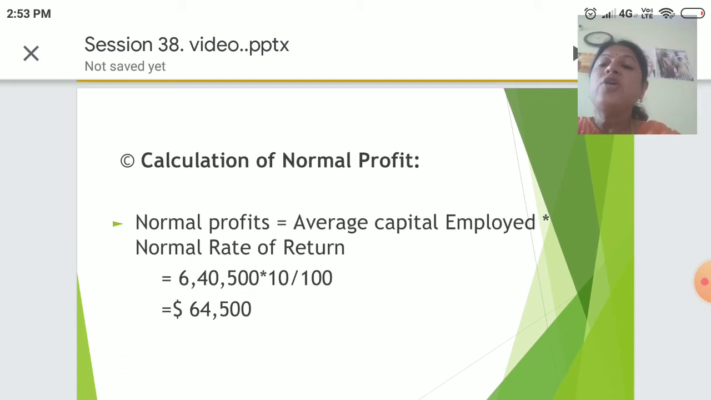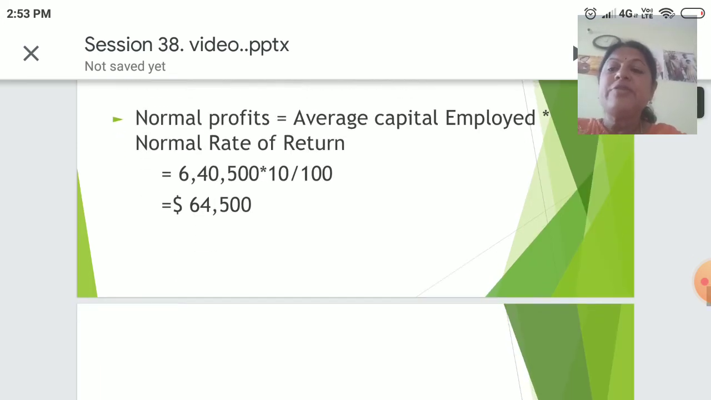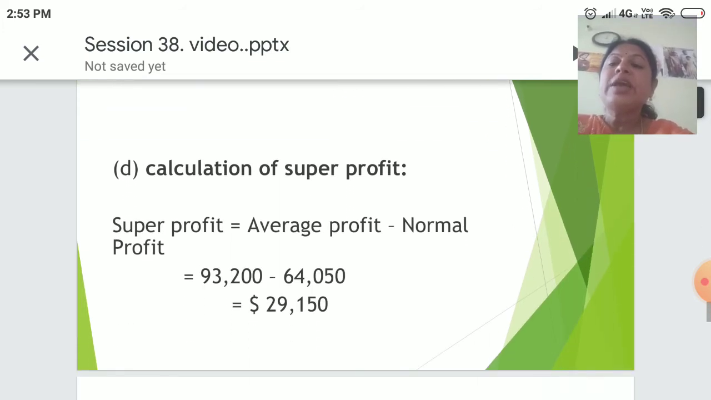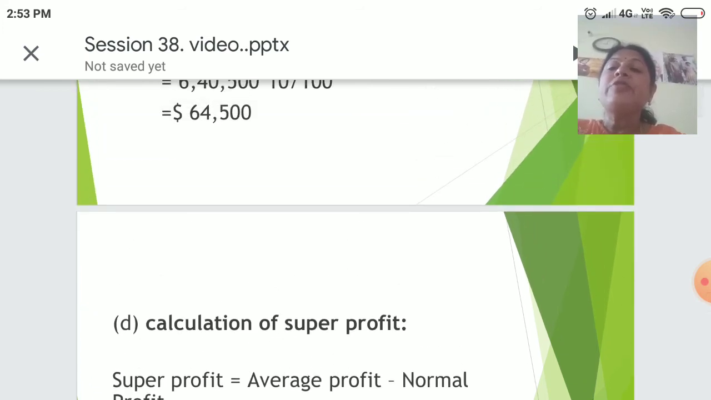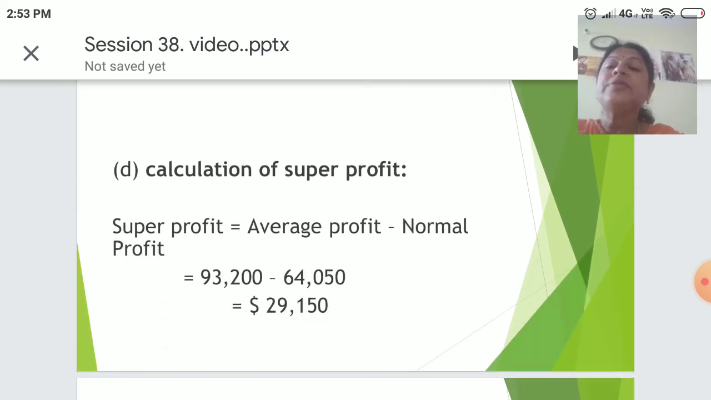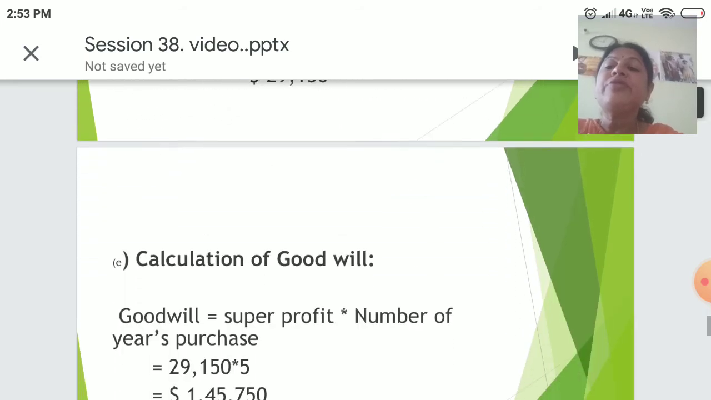Calculation of normal profits. Normal profits equal average capital employed into normal rate of return divided by 100. So 6,40,500 into 10 divided by 100 would come to 64,050. Then we will calculate the super profit. Super profit equals average profit minus normal profit. Average profit is 93,200 and normal profit is 64,050, so it would come to 29,150.